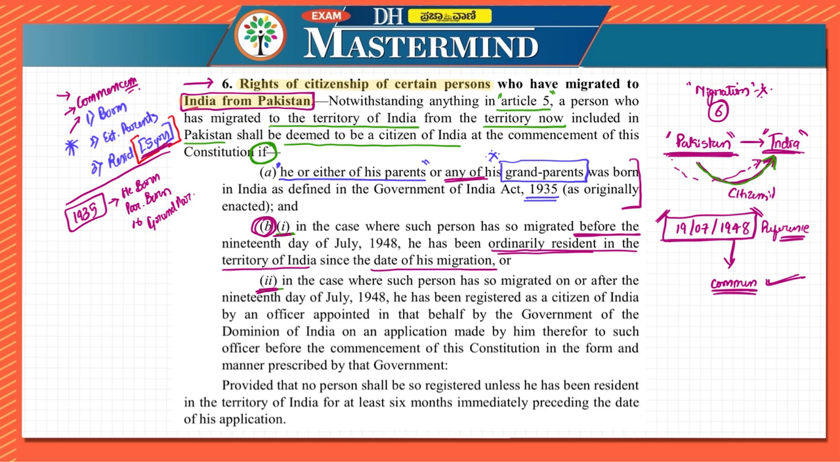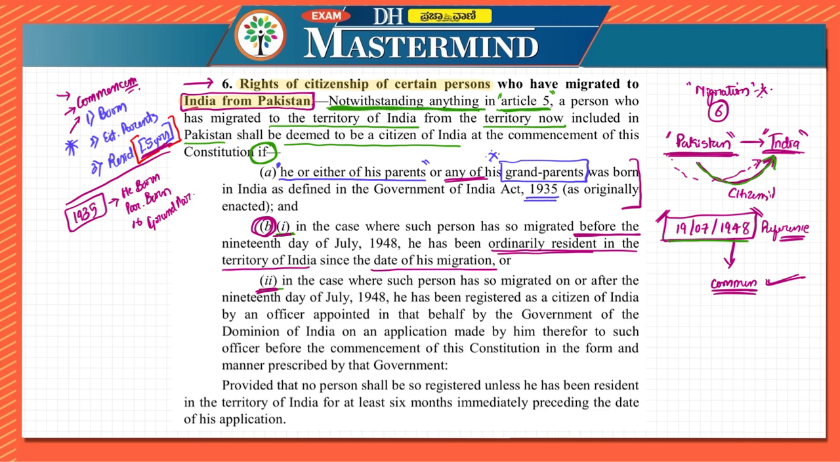And because of that only they have mentioned over here, notwithstanding anything in Article 5. So if the migration is considered, then Article 5 is not considered in this particular article. That is why they have mentioned it as notwithstanding anything in Article 5. And then they have given the timeline over here. I hope this is clear.